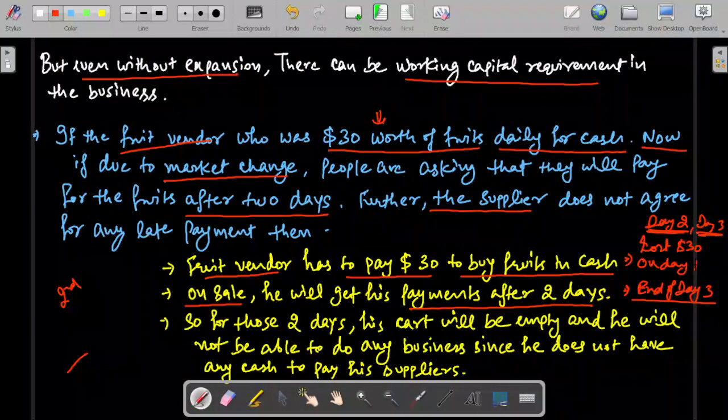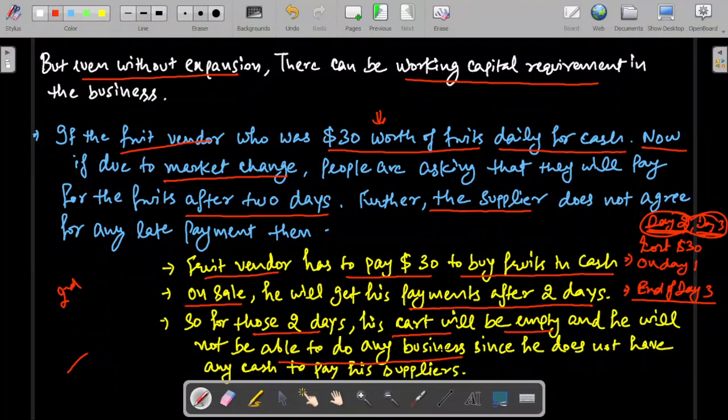Okay, so for those 2 days, his cart will be totally empty. He will not be able to do any business. I hope you are understanding his situation.